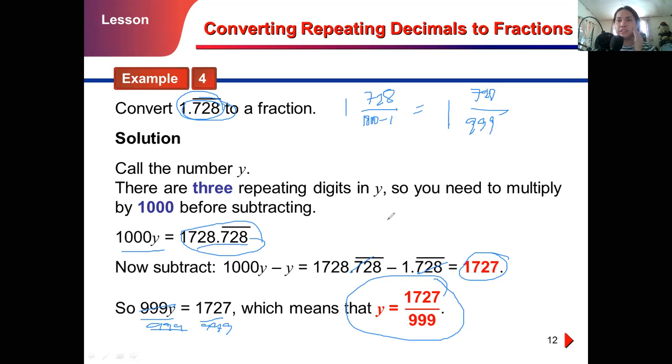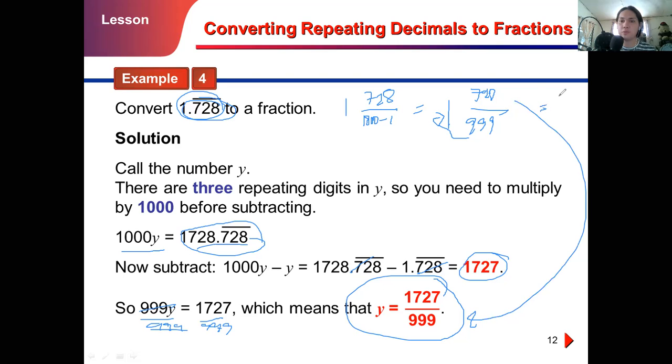So again, after that we can change this into an improper fraction. 999 times 1 is 999, plus 728, we'll solve 999 plus 728 gives us 1,727.